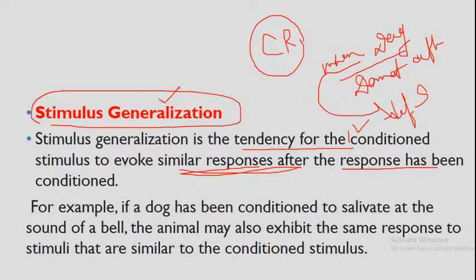I give you an example. You always give food with the ringing of the whistle. What? Ringing the whistle, right?